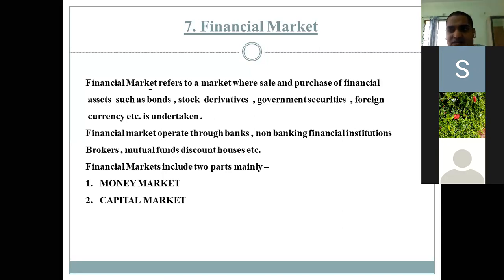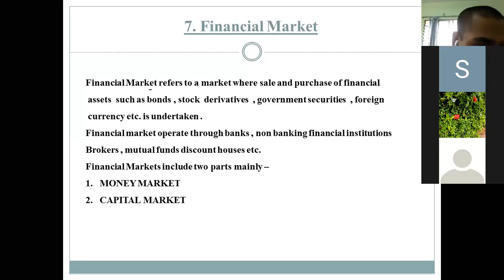Bond means interest coupons, like when we invest in an FD in the bank, we get some interest. In the same way, this is a type of borrowed capital which the company takes from its investors. That is the bonds. Then government securities: the equity share certificates, stock certificates, debenture certificates, all this comes in government securities.